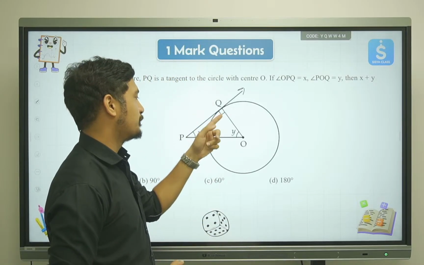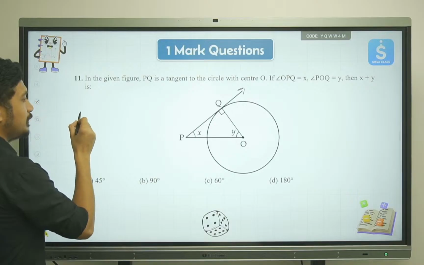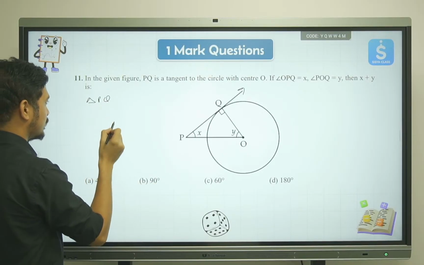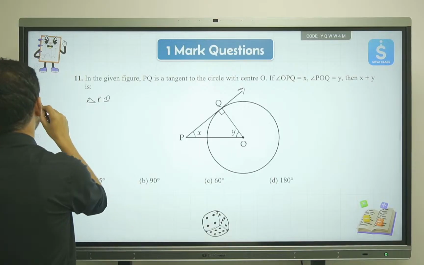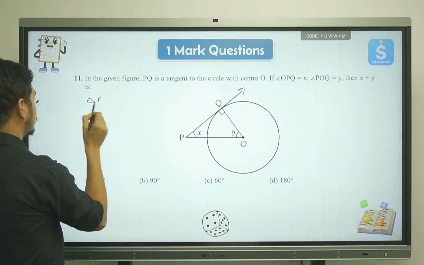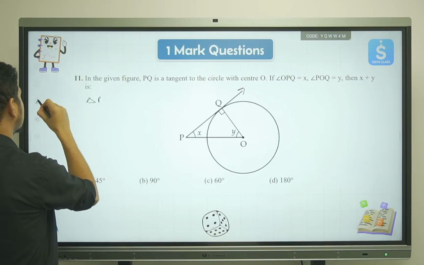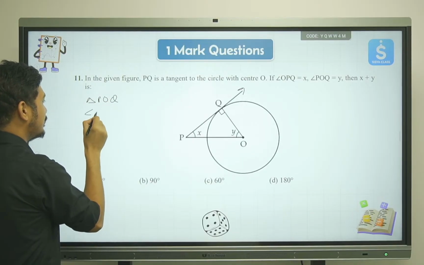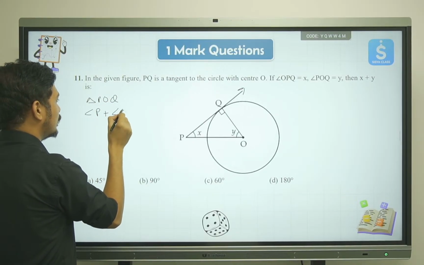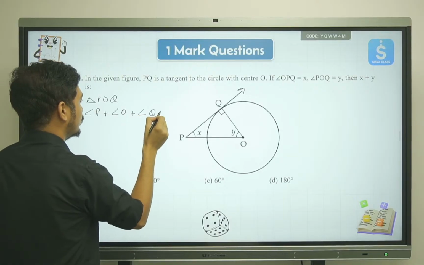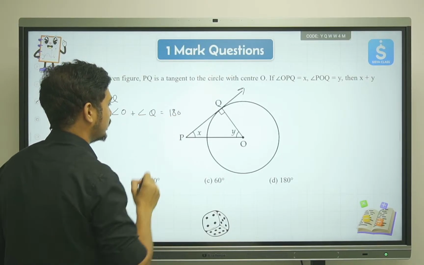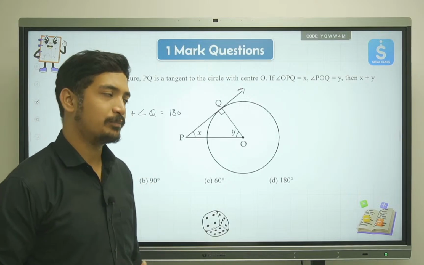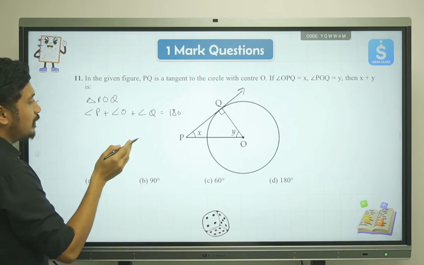and therefore we can say that this is 90 degree. Now if we consider triangle POQ, angle P plus angle O plus angle Q will be equal to 180 degree. By what property? Sum of interior angles of a triangle property. So we'll add all these values.